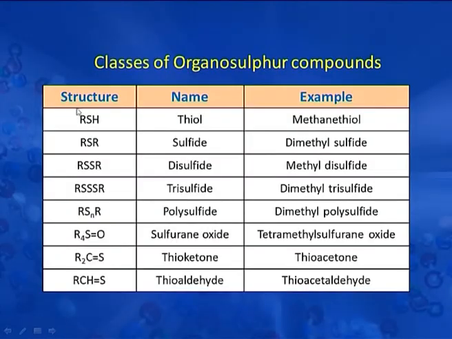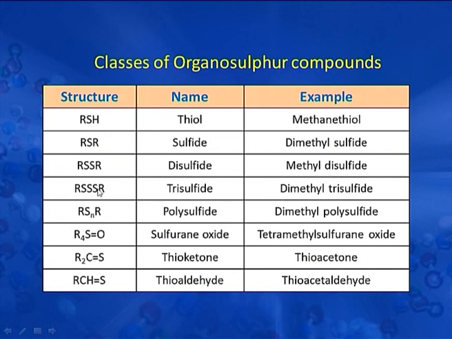So, viewers, apart from that, we have a long range of organosulphur compounds, and here we have the molecular structures, names, and examples. Here we have RSH, that is thiol, and the example is methane thiol. Another structure is RSR, that is sulphide, and the example is dimethyl sulphide. Another one is RSSR, that is disulphide, and the example is methyl disulphide.